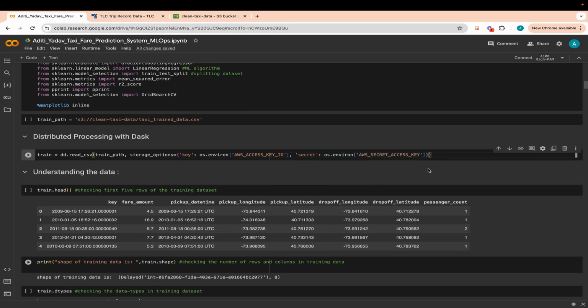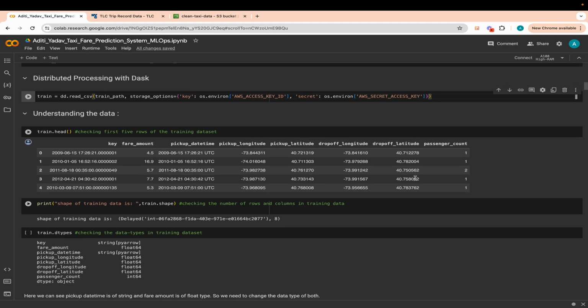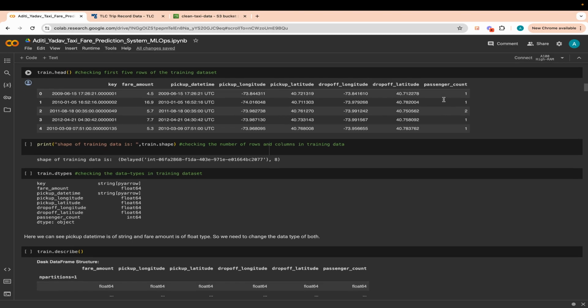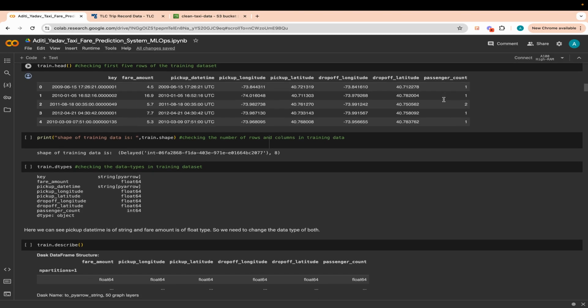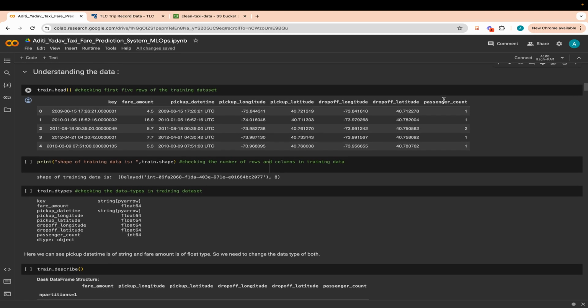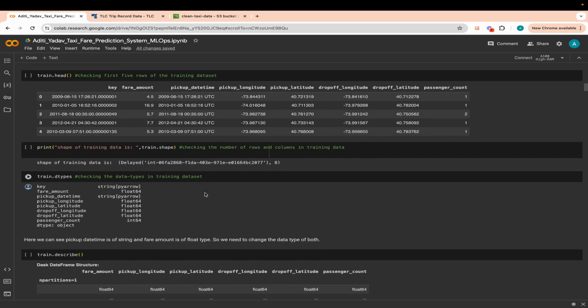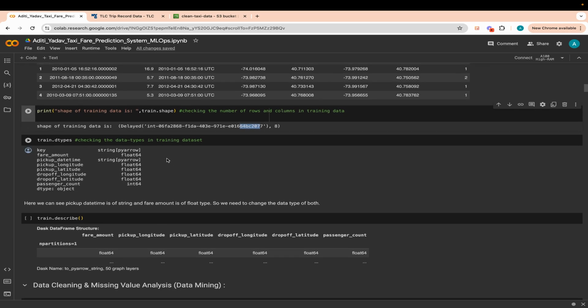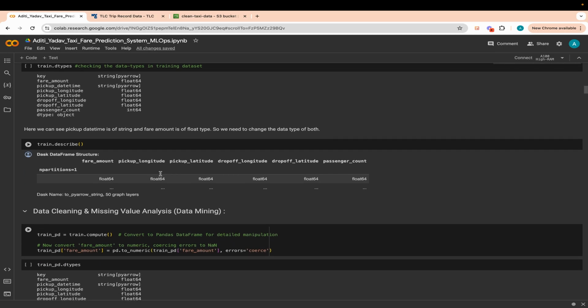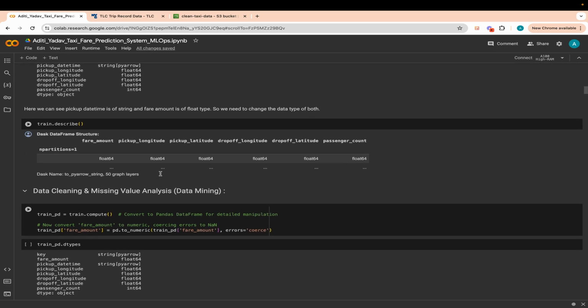As you can see here, this is how the first 5 rows of the data look like for our training data. This is the number of rows and columns that we have initially, which is obviously too much, that's why it's not able to display a proper accurate number. And these are the data types that we have for each one of them. Now let's start our EDA.